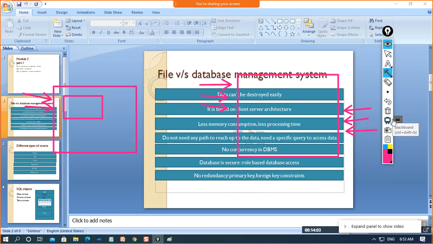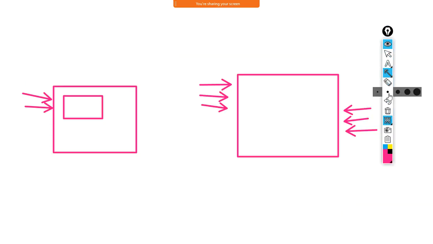Let us assume that here is the file system, and here is the DBMS. In the file system, we have data of 25 GB, and here also we have the same data stored. And now I want to access data of 1 KB from here. What will happen?